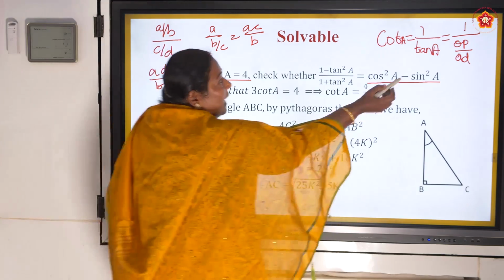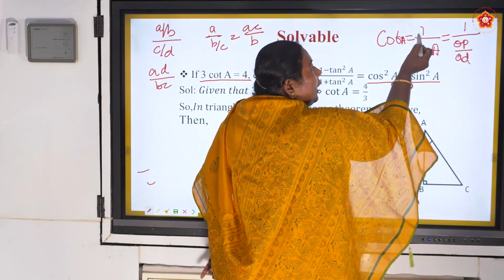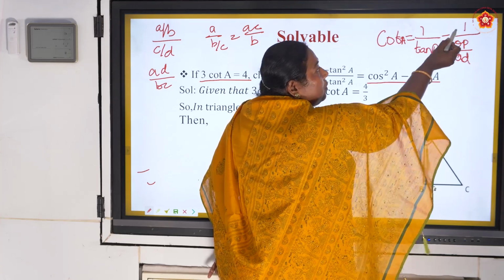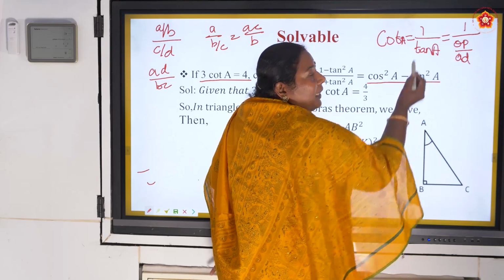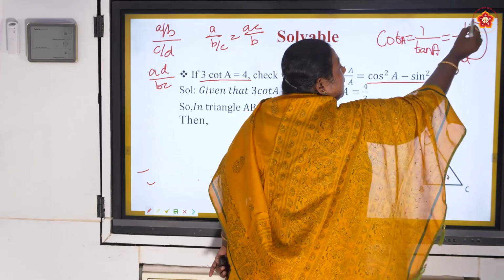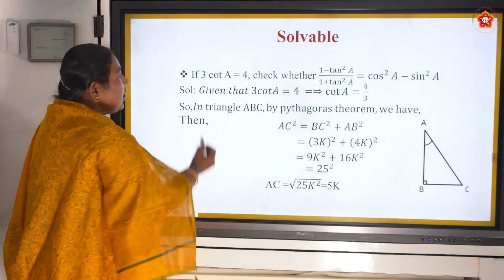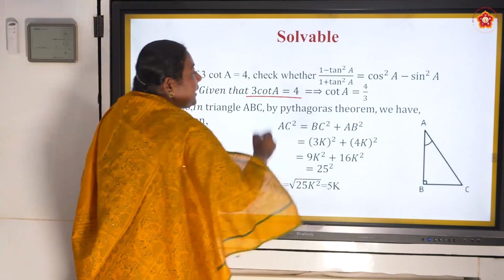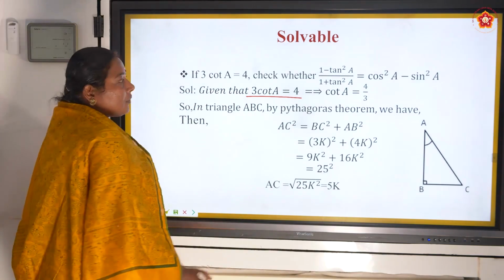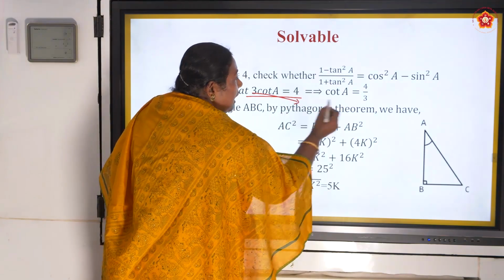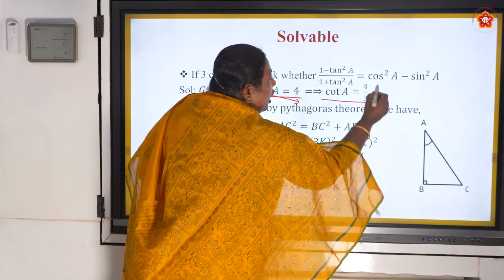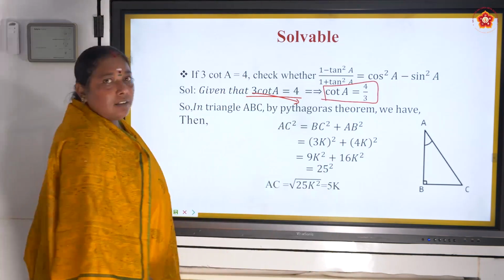Now let us have cot A is equal to 1 by tan A, which is equal to 1 by opposite side by adjacent side. What will happen? Adjacent will go to the top. That is what we have written here. Given that 3 cot A is equal to 4, what happens? 3 comes down. So cot A is equal to 4 by 3.